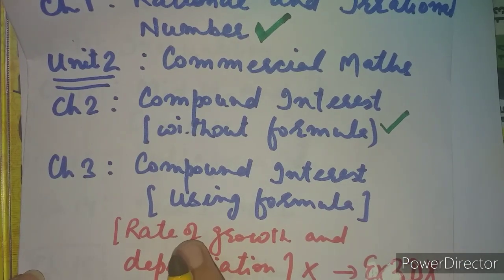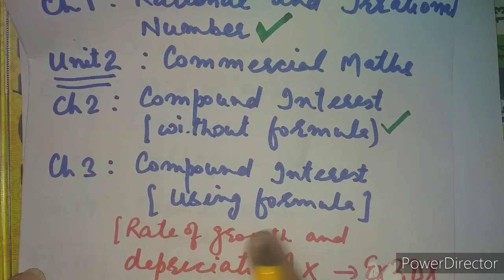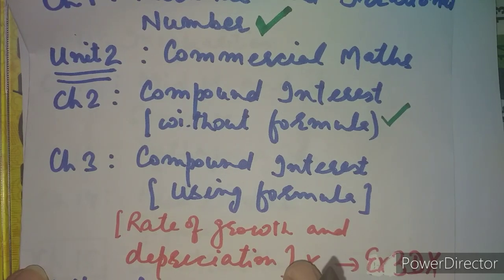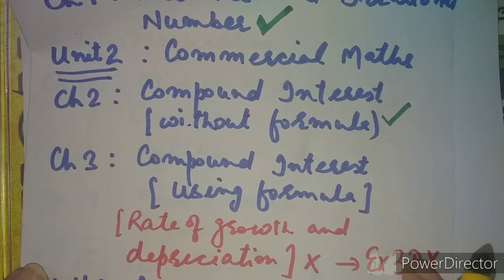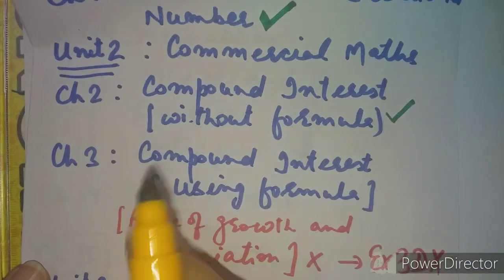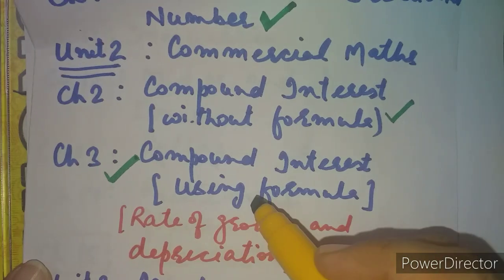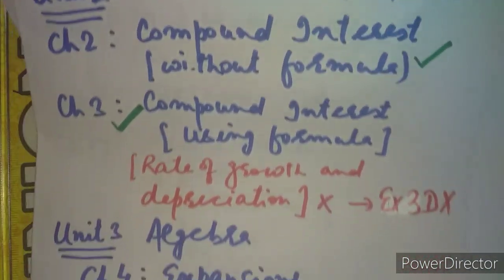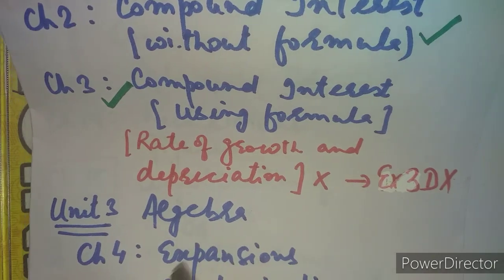Because the last segment, rate of growth and depreciation, has been excluded in the new syllabus. It means that exercise 3D does not get a space in the new syllabus. Chapter 2 is fully included, and chapter 3 is included partially, excluding exercise 3D, that is rate of growth and depreciation.